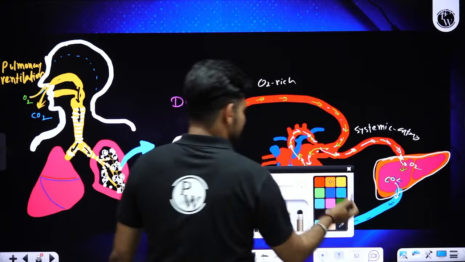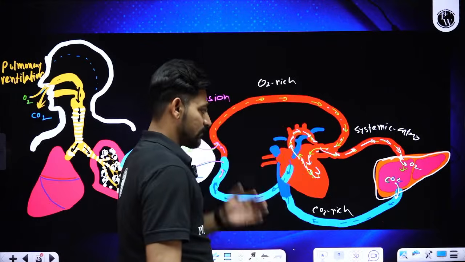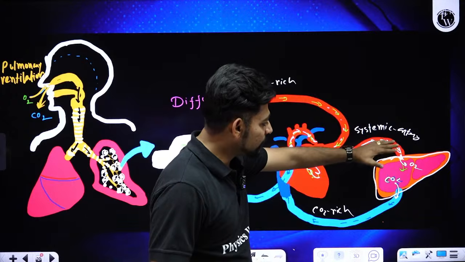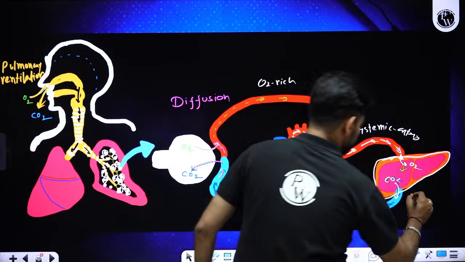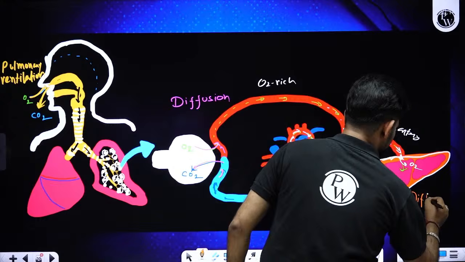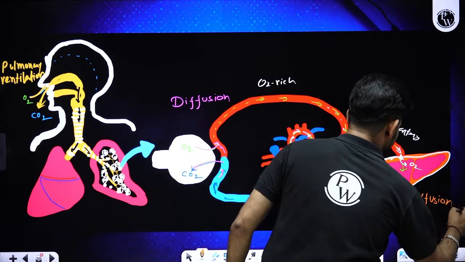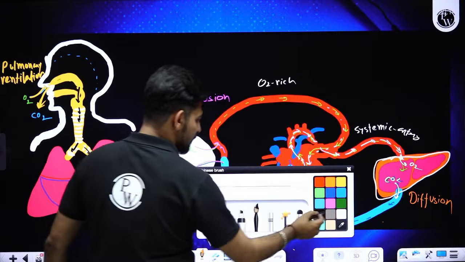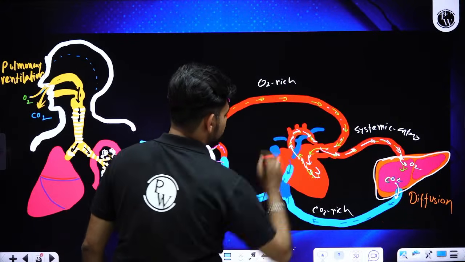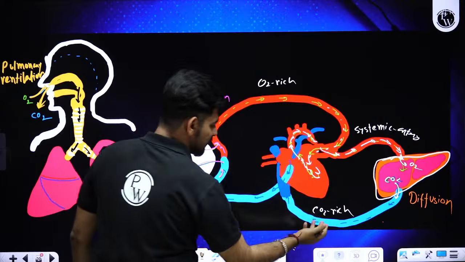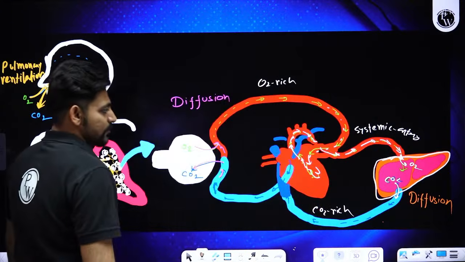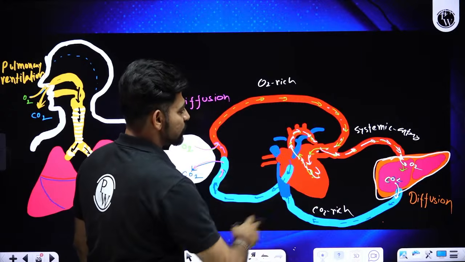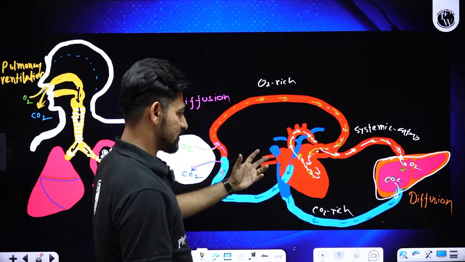So the second time, diffusion is happening between blood and our tissue. And what is the function of blood? Sometimes we call the blood oxygen-rich blood, sometimes carbon dioxide-rich blood. So basically blood is providing the medium of transportation of gases.